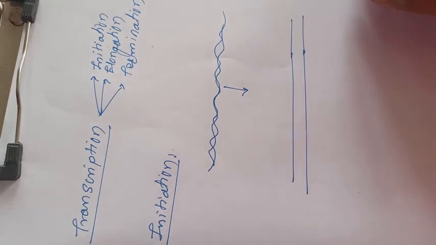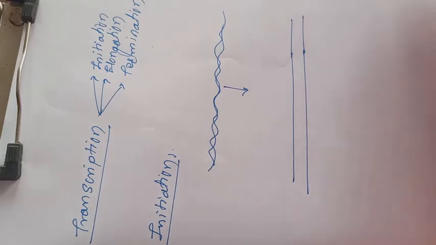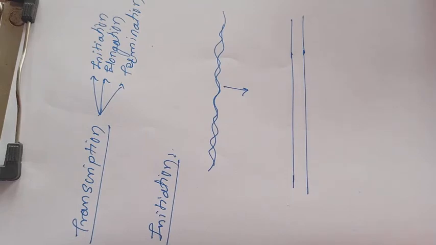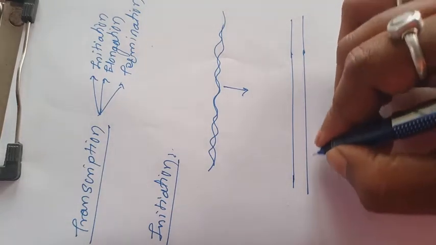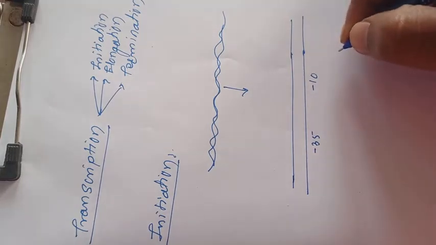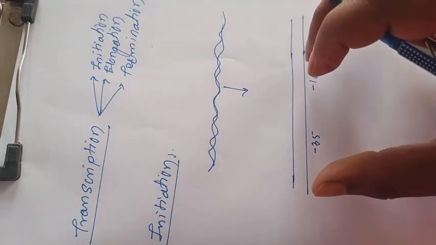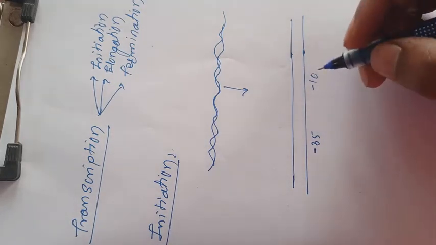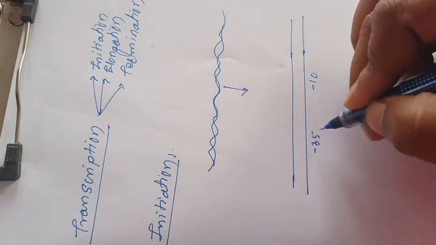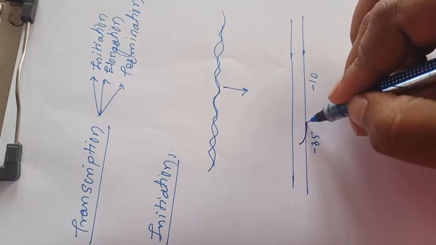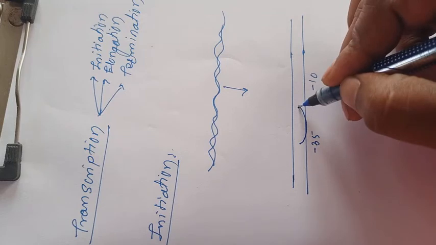So, for the binding of RNA polymerase, there is a specific factor. They play an important role. Without this factor, the RNA polymerase is unable to bind to the specific promoter region. It is a minus 35 to minus 10 region, a specific fragment or region of the DNA. It is known as the promoter region, and this promoter region has a specific factor responsible for the binding of RNA polymerase to the double-stranded DNA, that is the sigma factor.